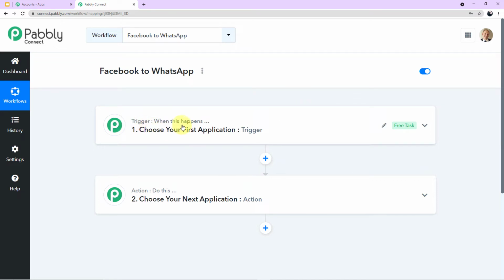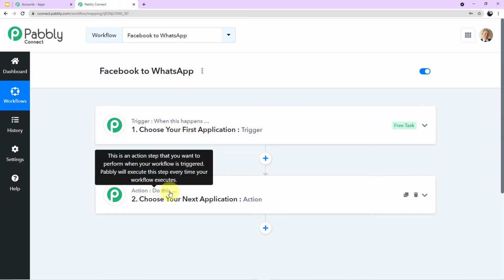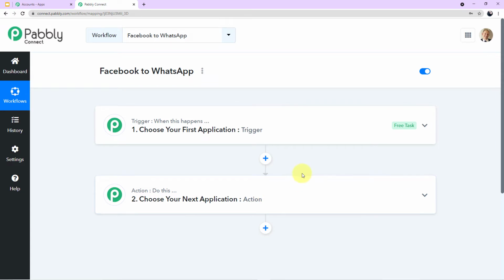And now let's read out what is written here first. It is written: Trigger, when this happens, choose your first application trigger. Action, do this, choose your next application action. Now let me tell you what a trigger and an action are. Trigger is the happening of an event and action is the response to it. In this case, the trigger event will be whenever a new lead is generated through your advertisement, a form will pop up and they will submit the form. So the trigger event will be the submission of the form. And as soon as the form is submitted, what is the response we want? We want a WhatsApp message to be sent automatically to that customer with the link of the brochure. So you understood the trigger event: trigger is the happening of an event and action is the response to it.